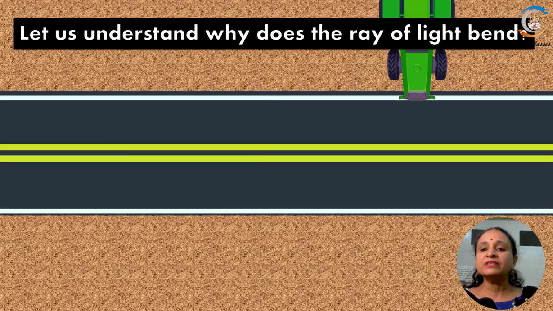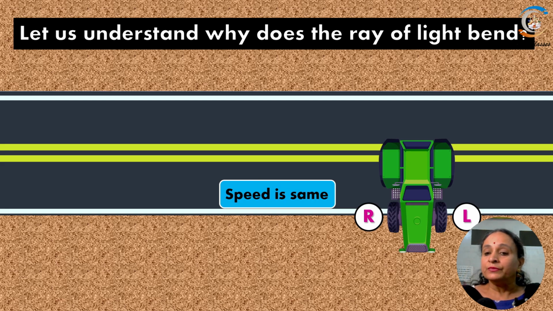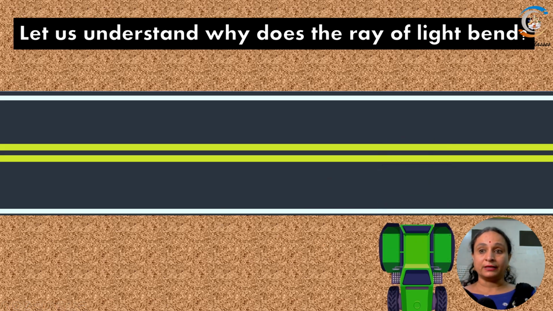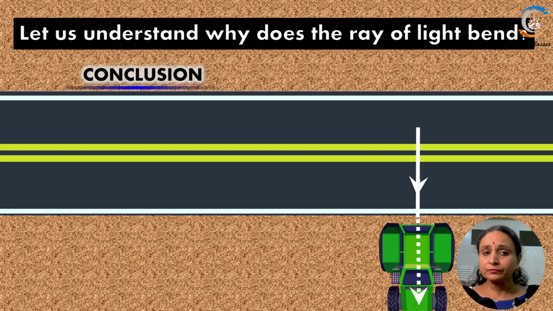Now what happens if the tractor enters directly perpendicular to the road? In that case, the right and the left wheel, जो wheels आप देख रहे हो, the right wheel as well as the left wheel, they are having the same speed and the tractor is going straight without bending. So in the case of light also, if the ray of light is going to travel straight, that means normal to the medium, then in that case it will not bend.